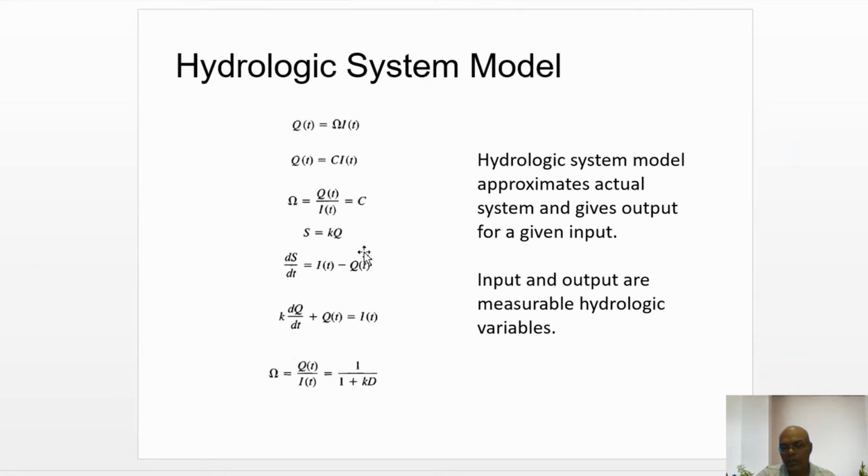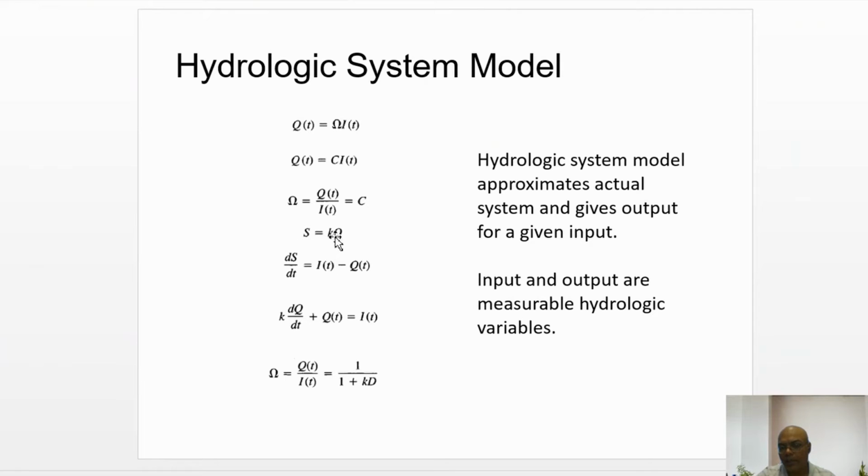Similarly, we can also write storage within a system as equal to some constant times outflow, S equals K times Q. Outflow units are volume per time, like meter cube per second, whereas storage is in meter cubes.